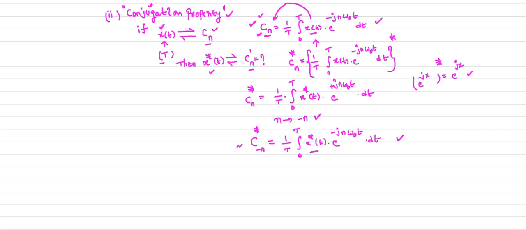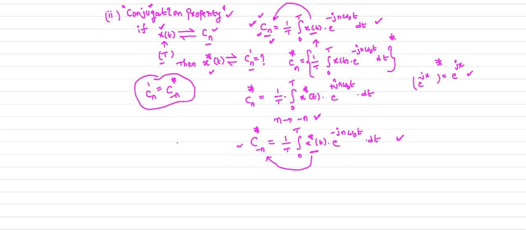Now for x conjugate of t, what is its complex exponential Fourier series coefficient? Observe clearly: for x of t, Cn is the coefficient. If the signal is x conjugate of t, its complex exponential Fourier series coefficient is C minus n conjugate. That means Cn dash is C minus n conjugate.